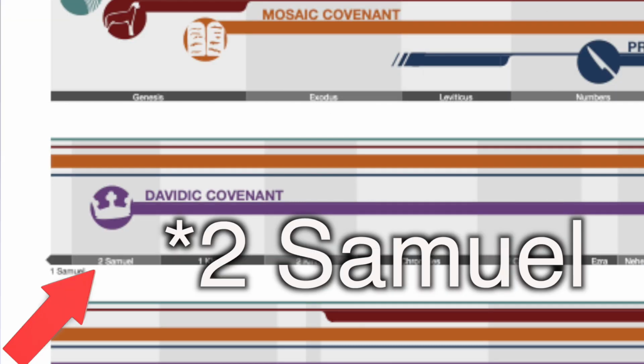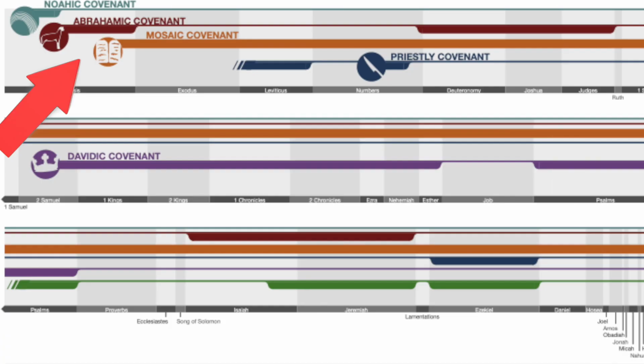For example, 1 Samuel should be emphasizing the Davidic covenant, because we are eventually introduced to King David, and it is with King David that God makes a promise, which is what we call the Davidic covenant. Or if you're reading the first 5 books of the Bible, you notice that the Abrahamic covenant and then later the Mosaic covenant are the main emphasis of that book. And so feel free to use this PDF to help you categorize the different books of the Bible so that you know which covenant is being emphasized at that time.